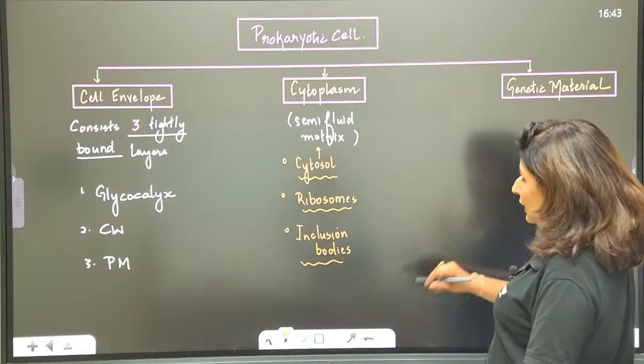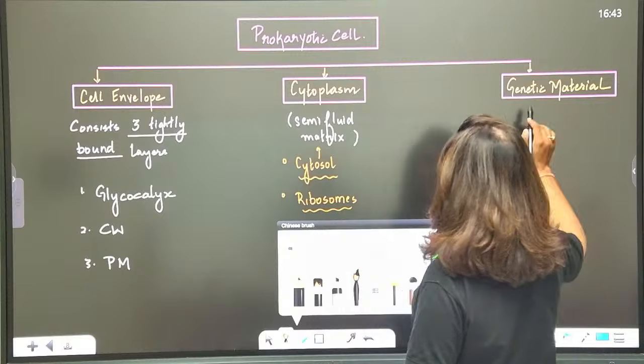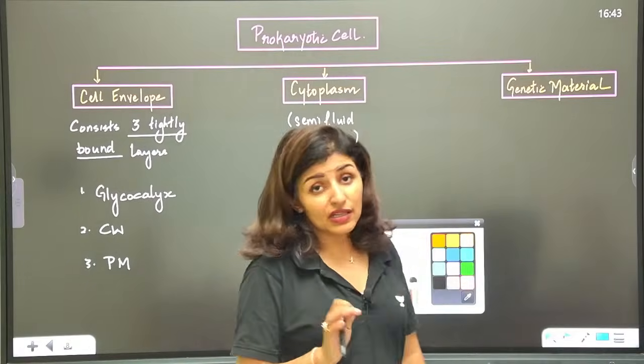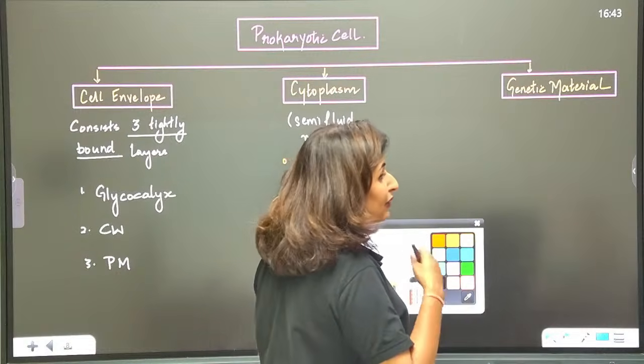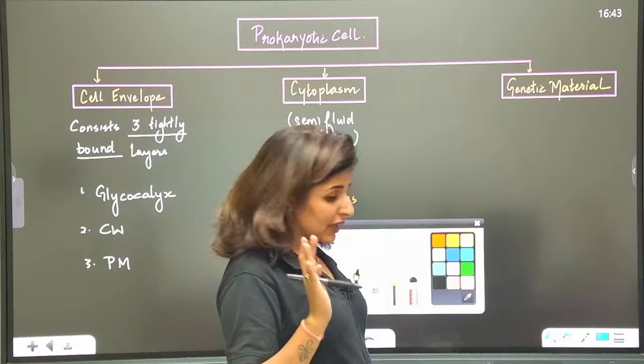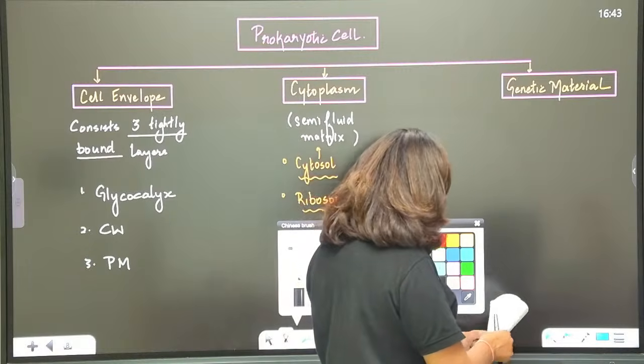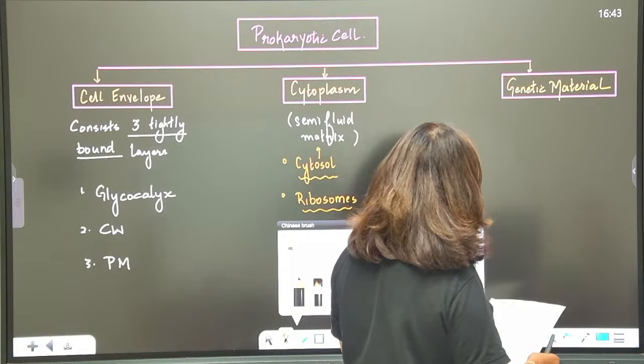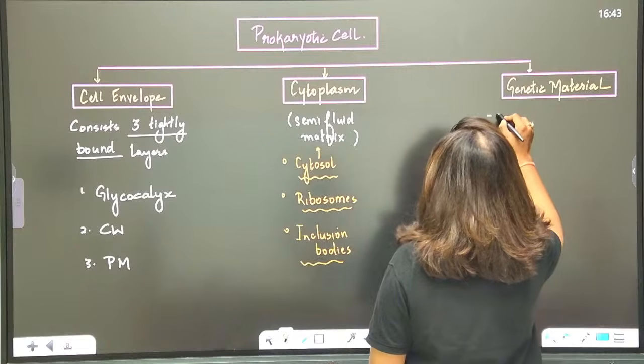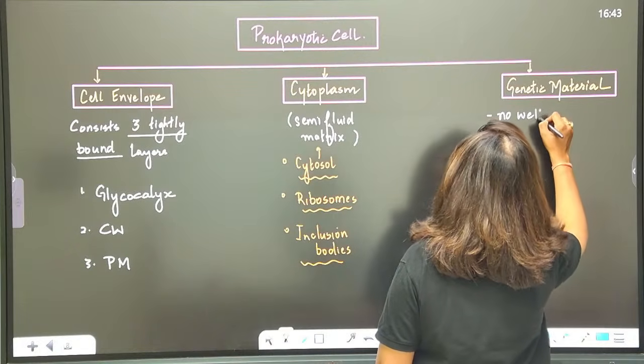And then finally, we have genetic material. As I said, it is lying freely in the cytoplasm. There is no well-defined nucleus.